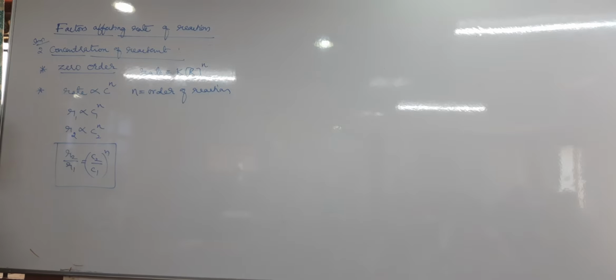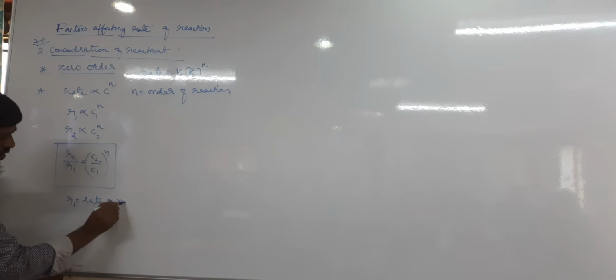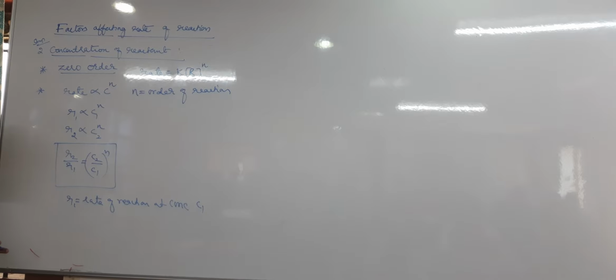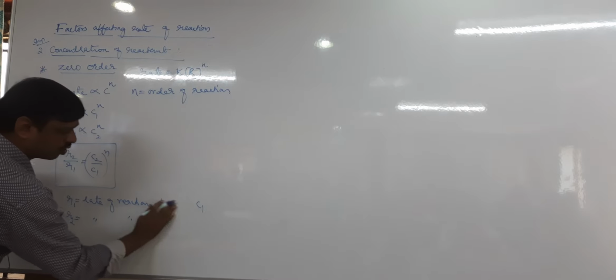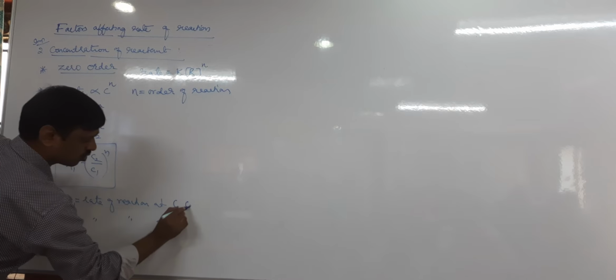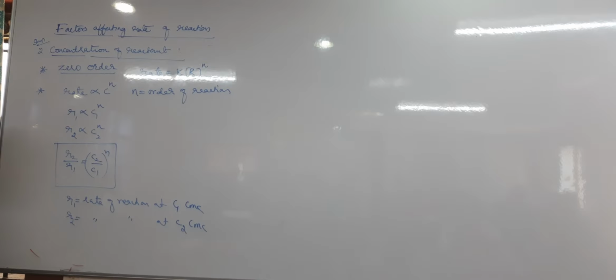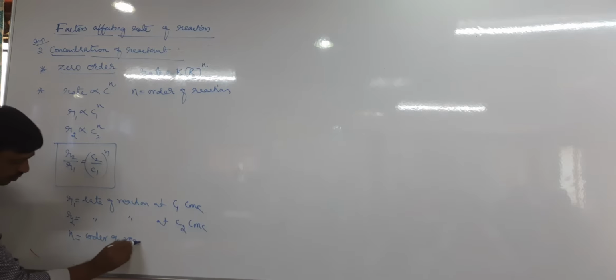So this is the formula to calculate the order of reaction, where R1 is the rate of the reaction at concentration C1, and R2 is the rate of the reaction at concentration C2, and n is the order of reaction.